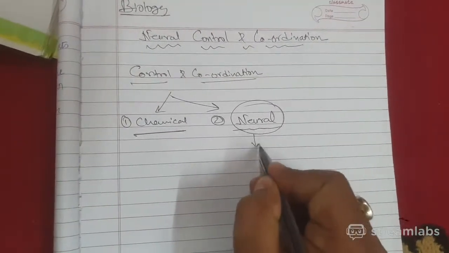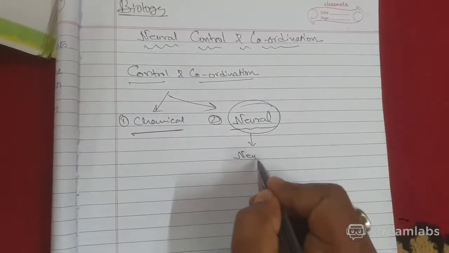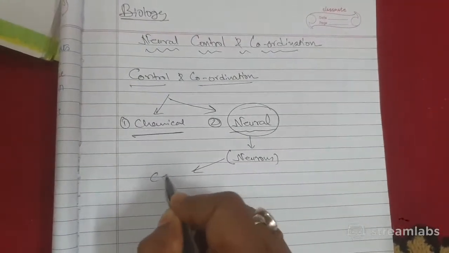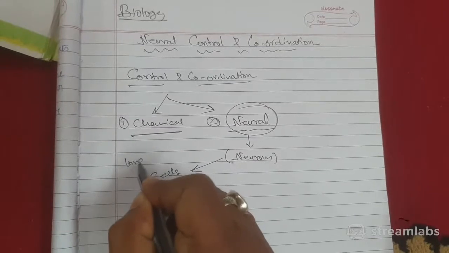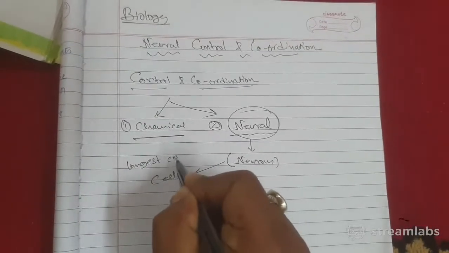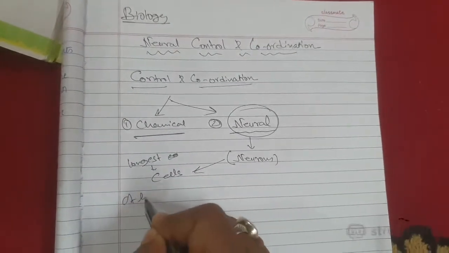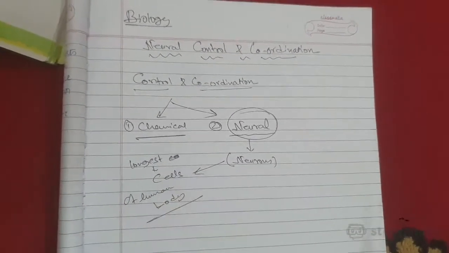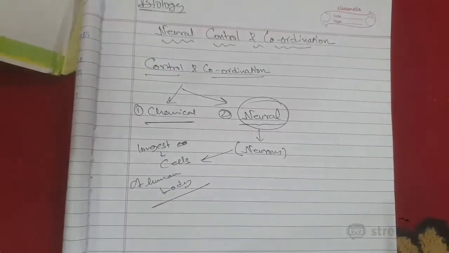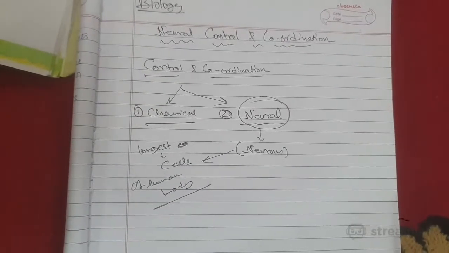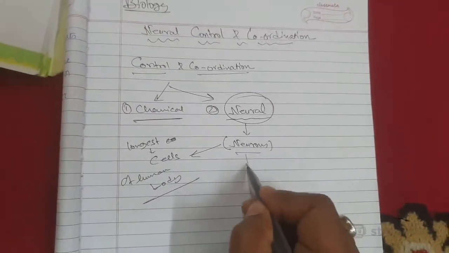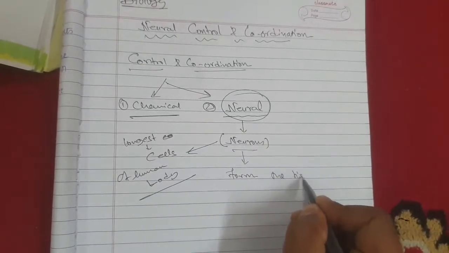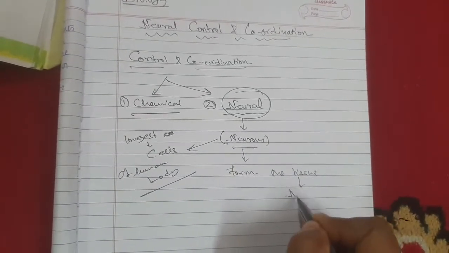Now neural means obviously done by neurons. What are neurons? Neurons are actually cells. In fact, the longest cells of the human body. We all know this. These are class 6 things. Okay, these are the longest cells of the human body, and the neurons form the tissue which we call nerves.